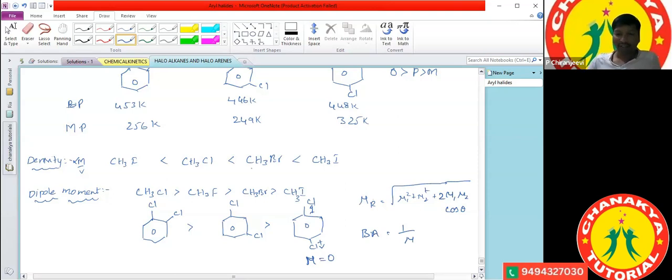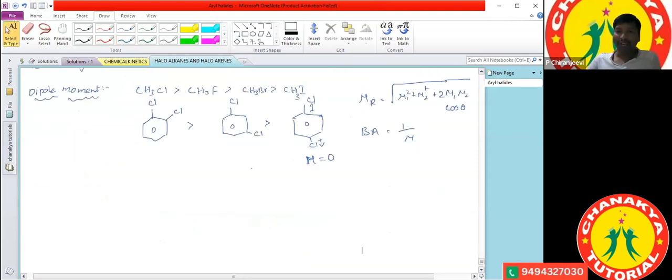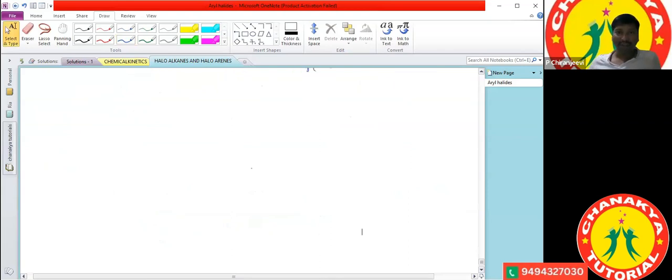Then we'll go for the chemical properties of the haloalkanes and haloarenes.